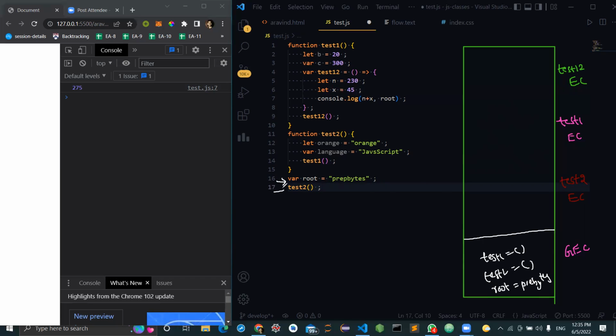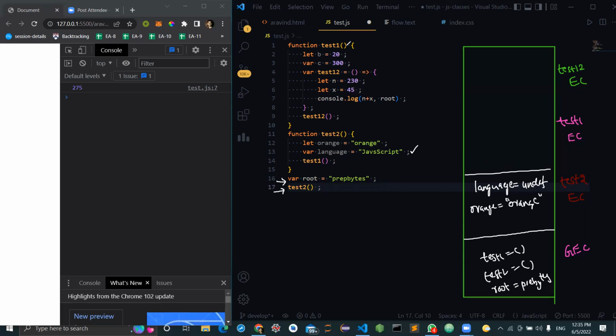And after that, we are making a call from this test 2. So test 2 execution context got created. And inside test 2, how many variables are there? There is nothing to hoist. So language will be hoisted. Yes, in test 2, language needs to be hoisted, and then orange will be created with the value of orange. Okay. And then after reading this line, what will happen?